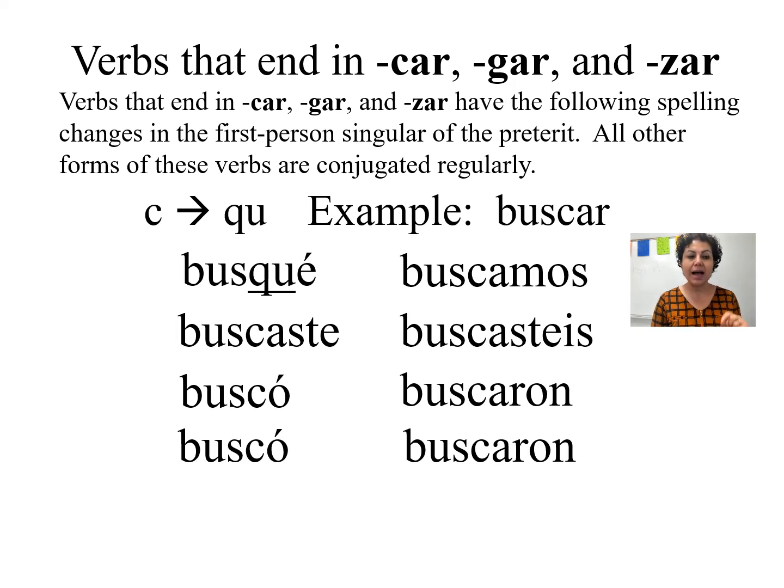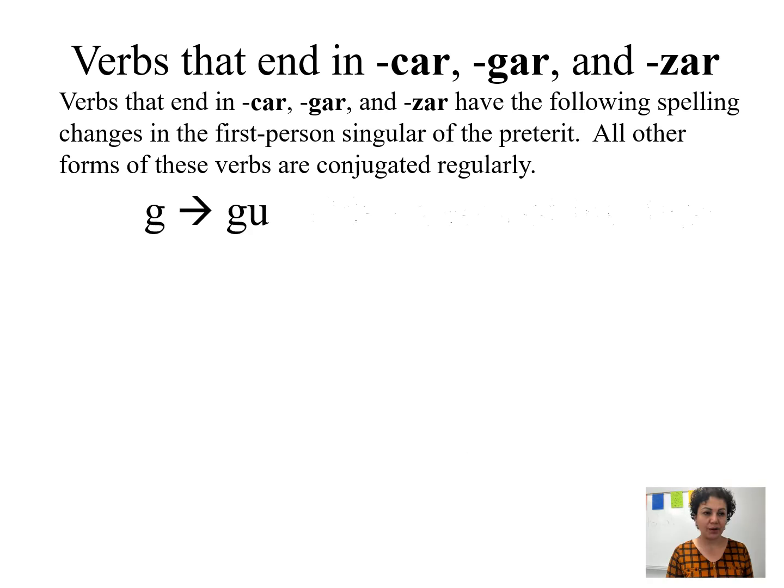Aste, o, amos, asteis, aron. It's an AR verb, and the preterite is just going to be we're going to modify the C for the Q and U in the first person, which is in the yo form. I hope that you find this part helpful.